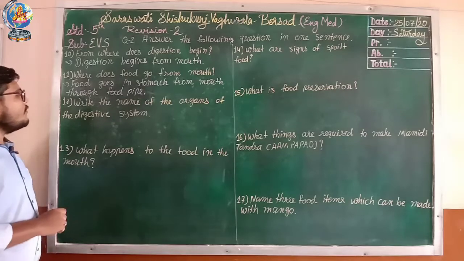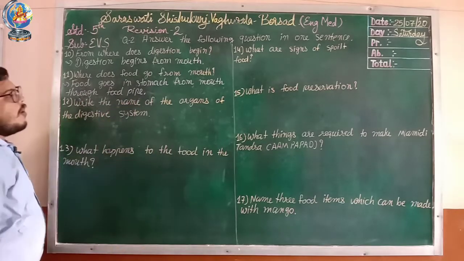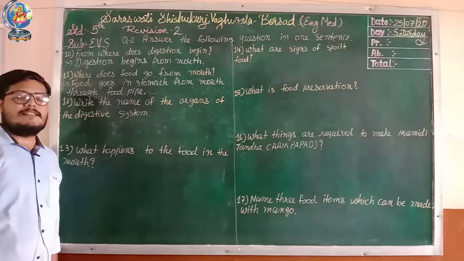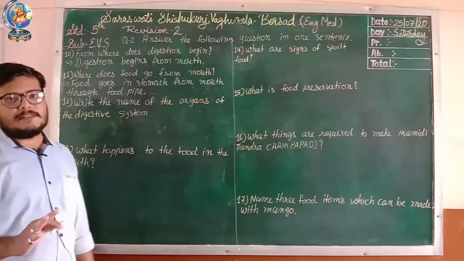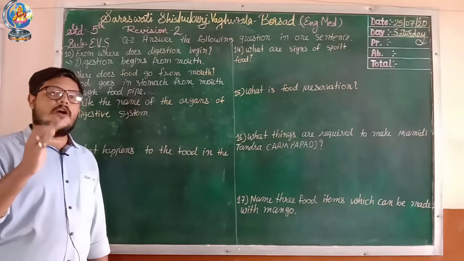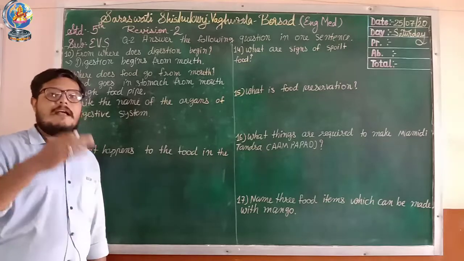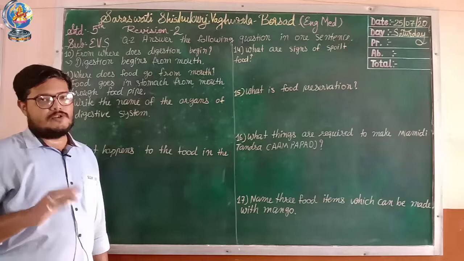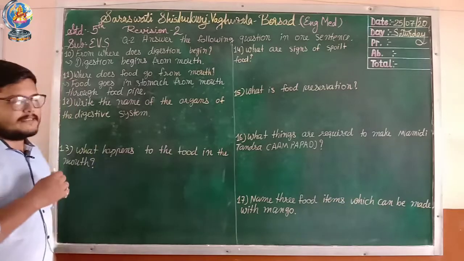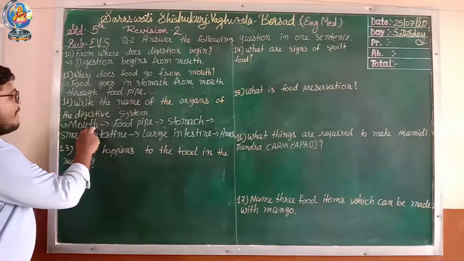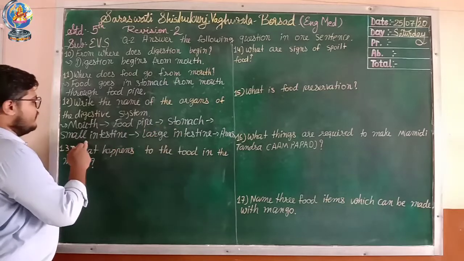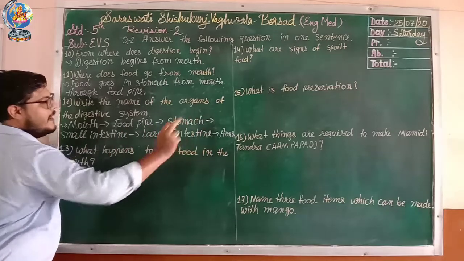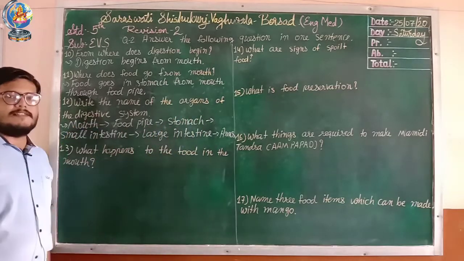Now let's go for question 12. Write the names of the organs of the digestive system. You have to write all the organs in the digestive system. We start from the mouth, then food pipe, stomach, small intestine, large intestine, and the last one is the anus. Let's see the answer. Your answer is: mouth, food pipe, stomach, small intestine, large intestine and anus. These are the organs of the digestive system.